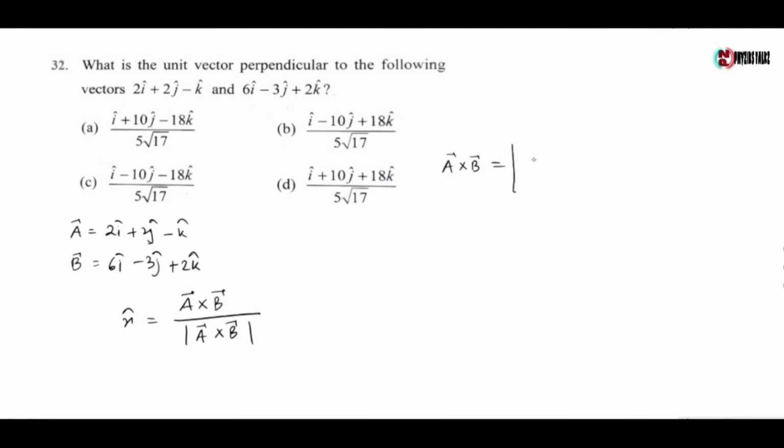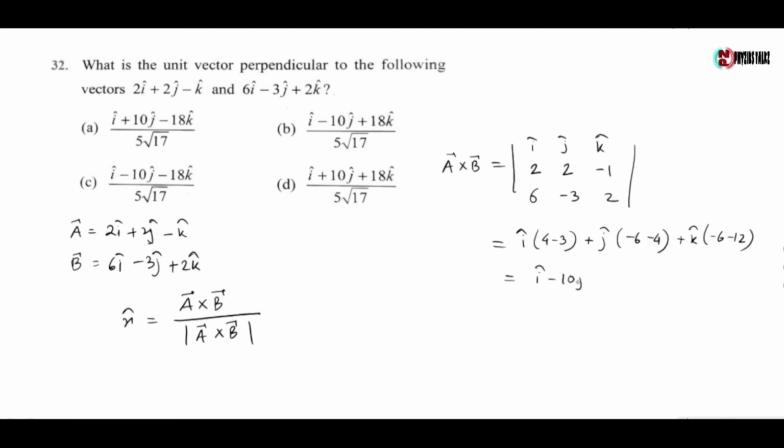So A cross B equals the determinant of i j k cap, and the i component of A is 2, j component is 2, and k component is minus 1, and for B it is 6, minus 3 and 2, which gives i into 4 minus 3 plus j into minus 6 minus 4 plus k into minus 6 minus 12, which gives i cap minus 10j minus 18 k cap.